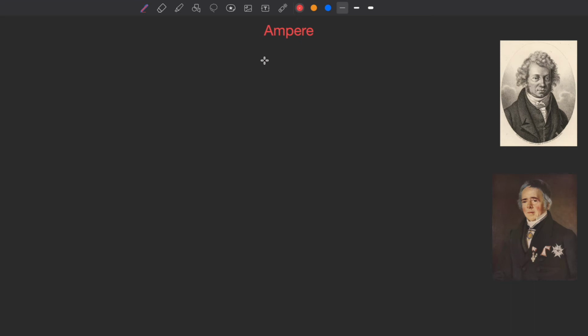In this video we will be talking about the ampere, which is the SI base unit of electric current. It is defined by the symbol capital A, and the ampere itself was named after the French mathematician and physicist Andre Marie Ampere. So this is the physicist after whom the SI base unit of ampere was named.